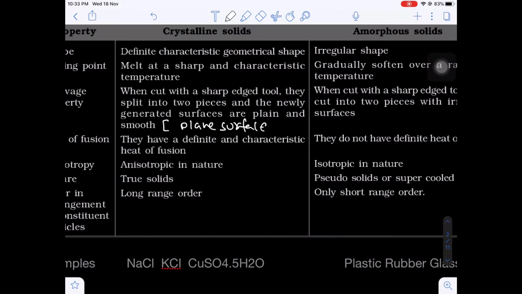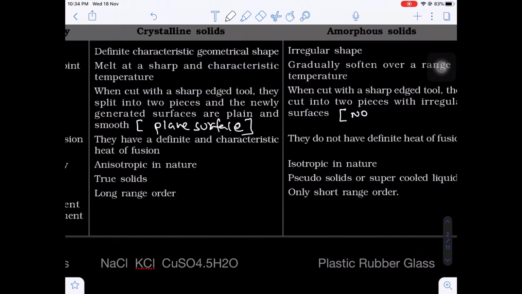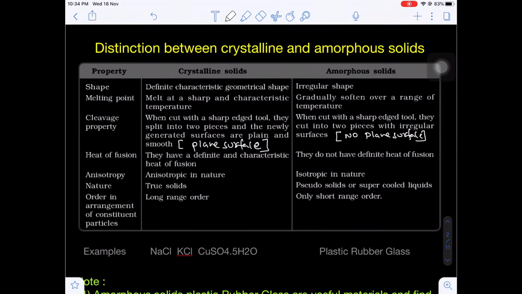But in amorphous solids you cannot find plane surfaces. That will be the difference between crystalline and amorphous. Because in crystalline form, the particles are arranged in a regular manner, whereas in amorphous they are in an irregular manner. That's why there are no plane surfaces in amorphous solids, whereas there are clear plane surfaces in crystalline solids.